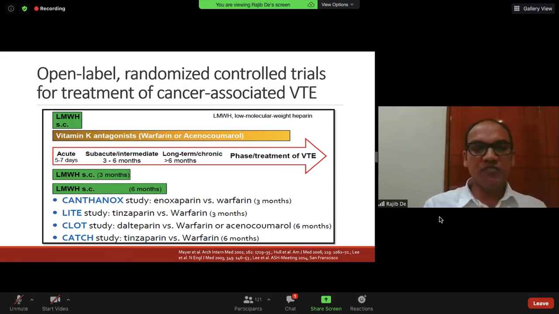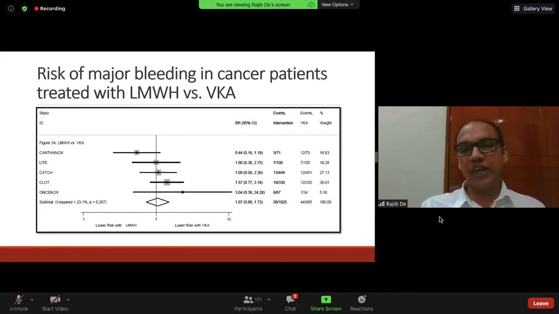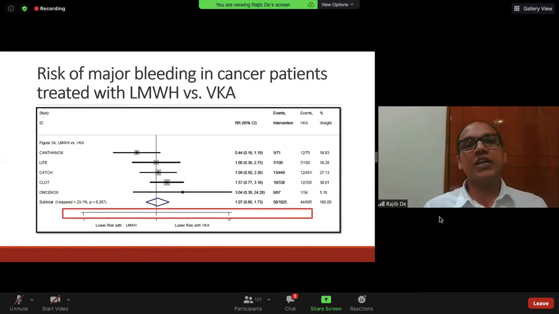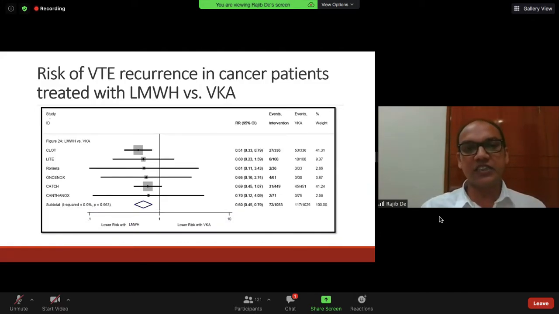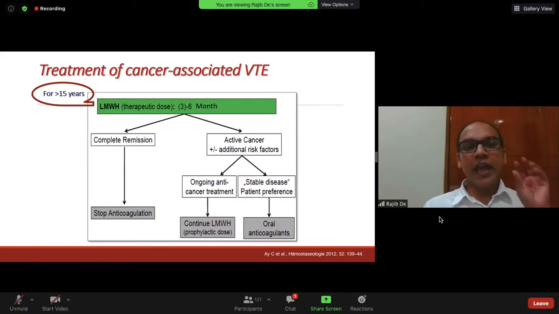Landmark studies like the CLOT trial, CATCH trial, and CANTHANOX trial established the role of LMWH over warfarin. This meta-analysis also showed that as far as major bleeding and VTE recurrence are concerned, LMWH has an advantage over VKA. And that's why LMWH is the standard of care for venous thromboembolism management in cancer patients.